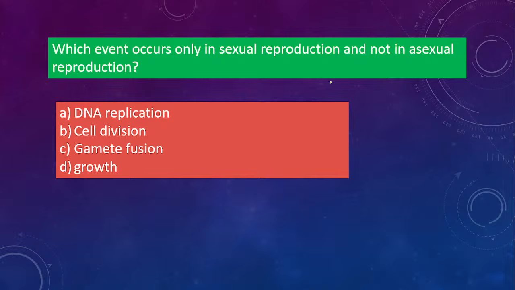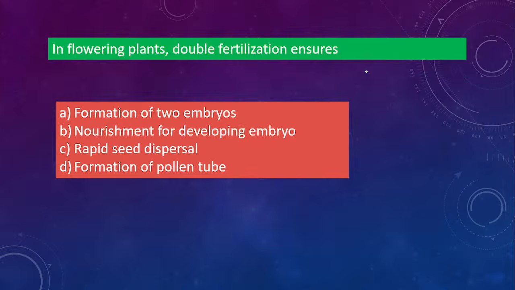Which event occurs only in sexual reproduction and not in asexual reproduction? Is it DNA replication, cell division, gamete fusion, or growth? So you have to say which event will occur in sexual reproduction and which one will not occur in asexual reproduction. So it will happen in sexual reproduction but not in asexual reproduction. So what will be the answer here? So the correct answer is gamete fusion. Okay, why? Because in sexual reproduction gamete fusion will occur. Gametes are there, so gamete fusion will happen. In asexual reproduction no gametes are involved. One parent is involved, so gamete fusion does not happen at all. Okay, cell division happens in both. Growth happens in both, so the only difference is gamete fusion. Okay, yes, C is the correct option.